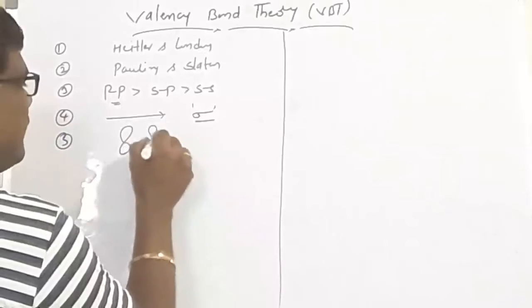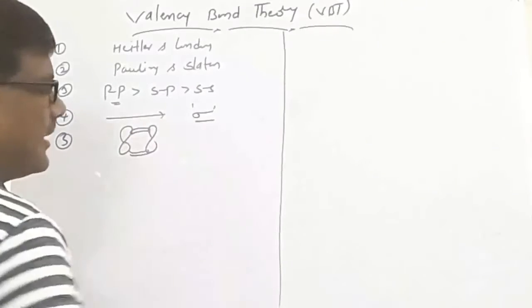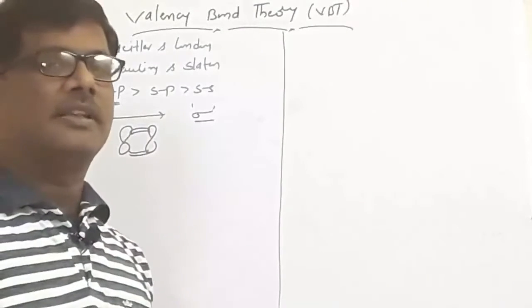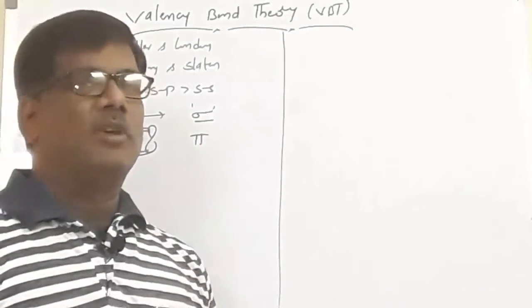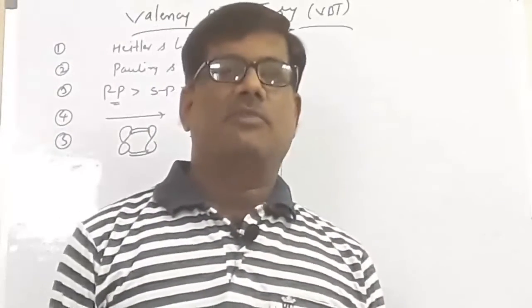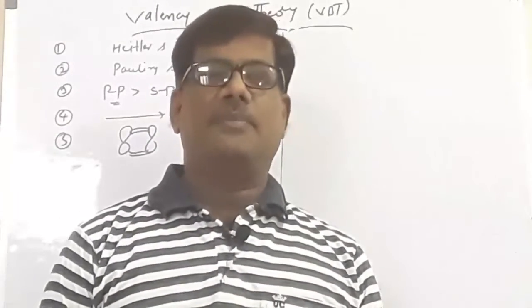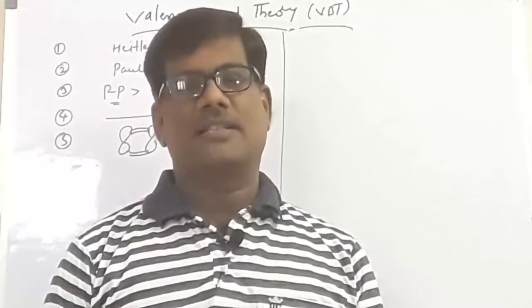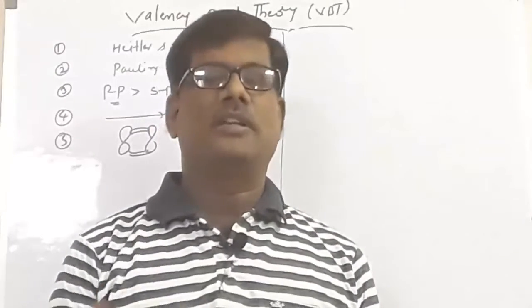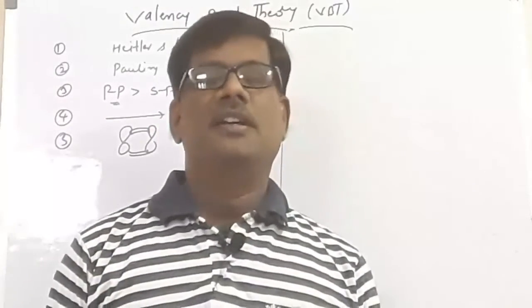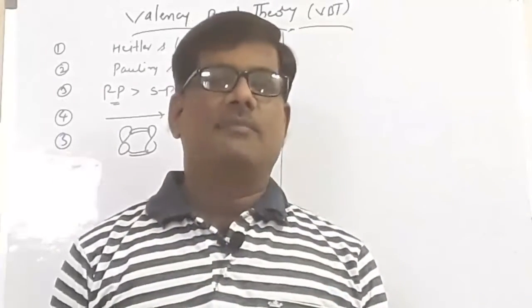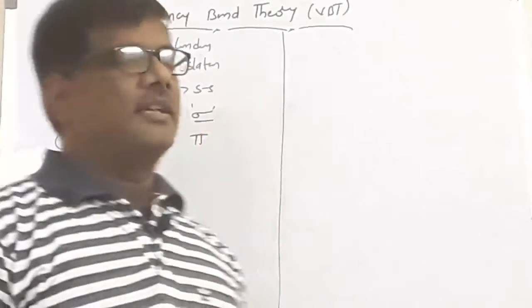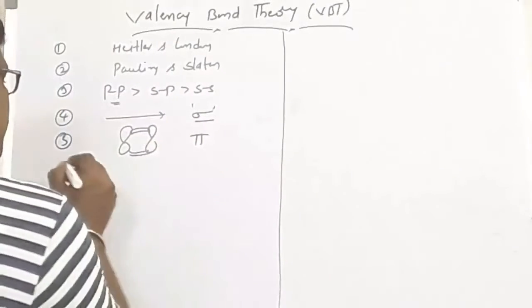Whenever lateral overlap, side overlapping, takes place, then the covalent bond formed is called a pi bond. Ultimately, the sigma bond and the pi bond form. Sigma bond arises whenever the overlapping takes place along the internuclear axis. If the lateral, side overlap takes place, then the covalent bond formed is called the pi bond.